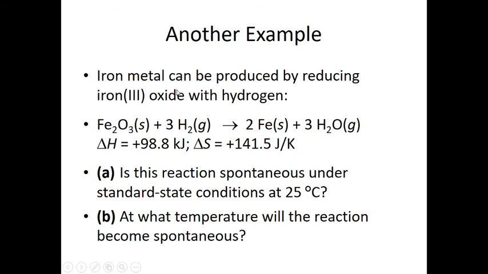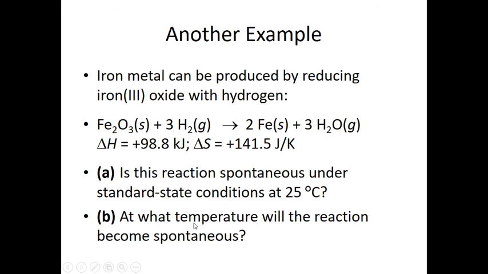Another example: iron metal can be produced by reducing iron 3 oxide with hydrogen. We are reducing iron 3 oxide with hydrogen, and iron metal is produced in this reaction. The enthalpy change delta H is given, while the change in entropy is also given. We need to calculate A and B. Is this reaction spontaneous under standard state condition at 25 degrees Celsius? First of all, we need to predict whether the reaction is spontaneous at 25, and at what temperature the reaction will become spontaneous. We need to find the temperature in the second case.